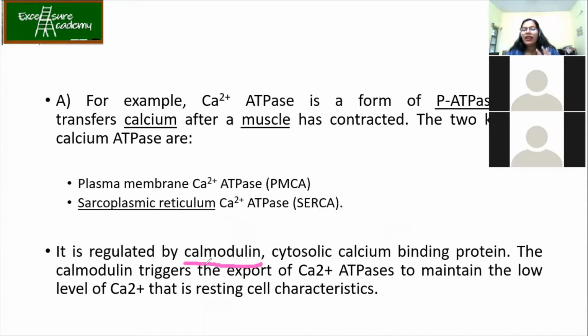When we study cell signaling also, calmodulin plays a very important role, because all these calciums need to be regulated, and it is the calcium binding protein. Is it clear? So there are two types, plasma membrane and sarcoplasmic reticulum. Now we are going to study their structure and their function.